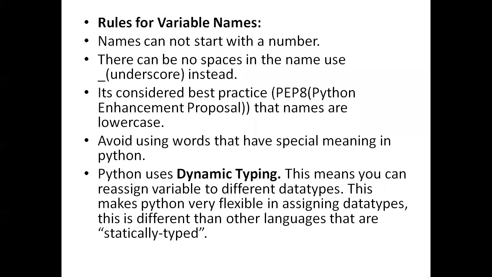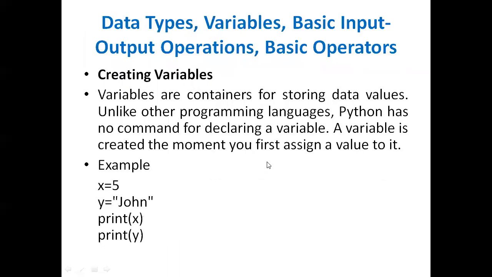But when you go with other types of programming languages, you need to mention which type of variable and what type of data you are going to store. But here you need not define. Why? Because Python is using dynamic typing. Dynamic typing means you can reassign the variable to different data types. If I said that x equal to 5, later you may say that x equal to hello also.